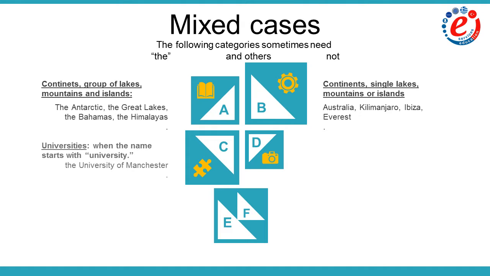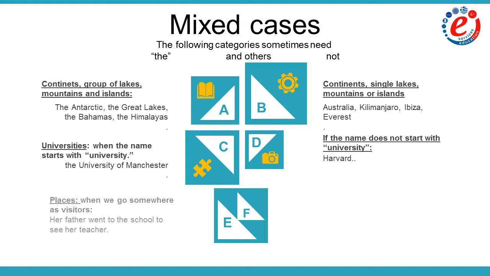As far as universities are concerned, when the name starts with the word university, then we use the definite article the. Otherwise, no. So, we might refer to the University of Manchester, whereas we will say we go to Harvard. And at the end, we have places.